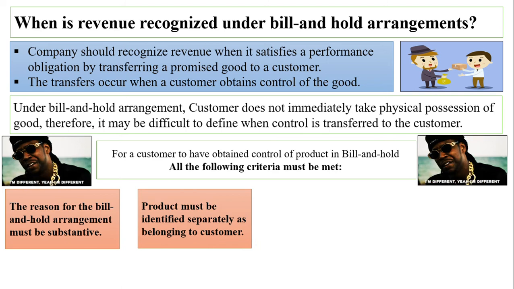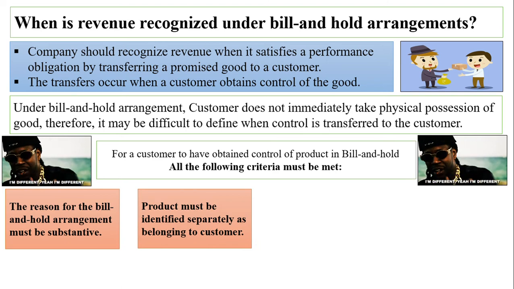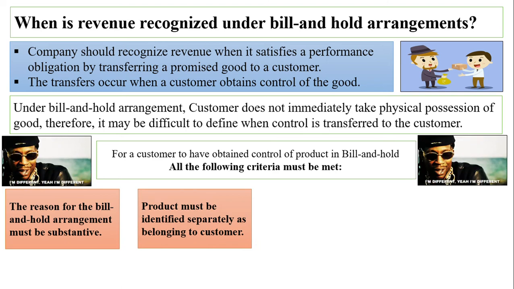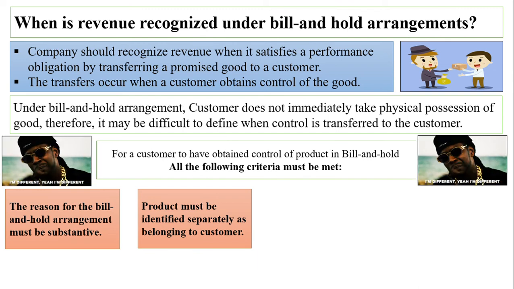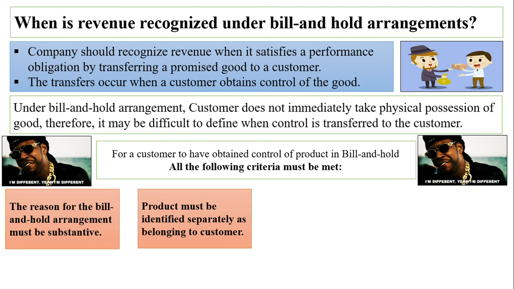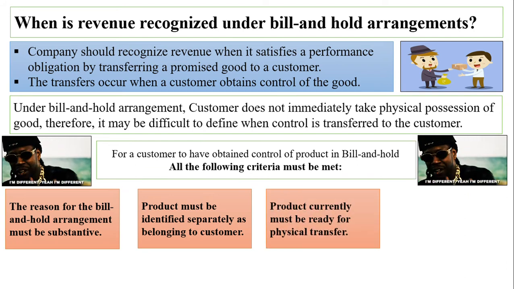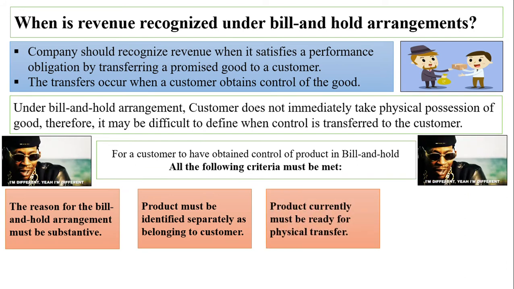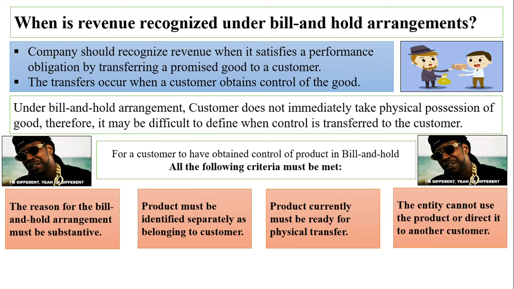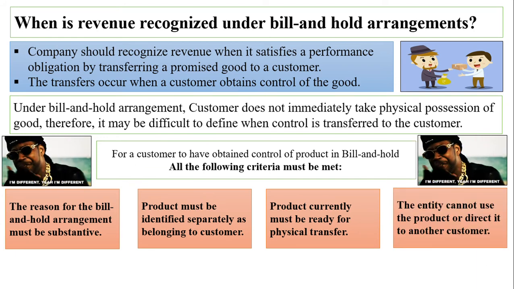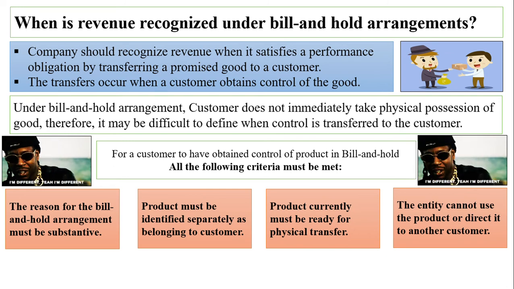The other thing is, the product must be identified separately for the customer. If a customer orders and we manufacture the product and keep it separately for that customer, it should be identifiable. And the product must be currently ready for dispatch. The last criterion is that the entity cannot use the product or direct it to another customer. Let's quickly recap.